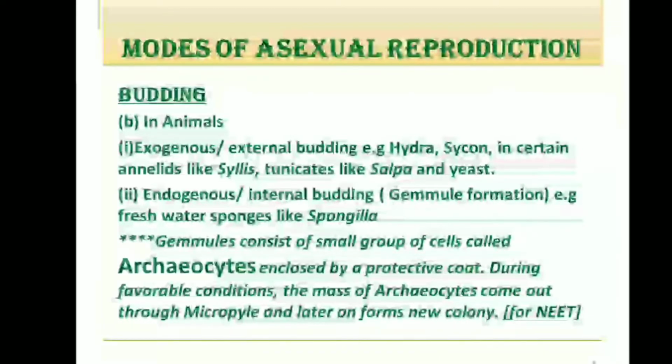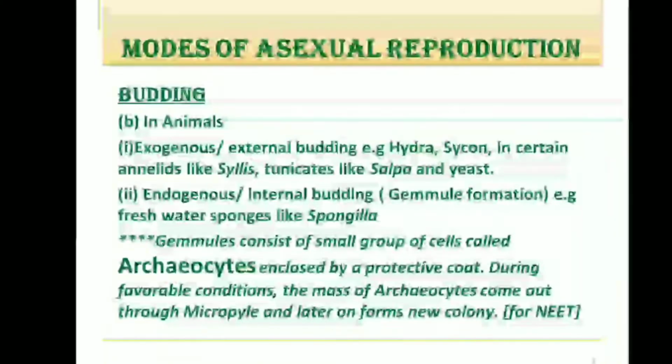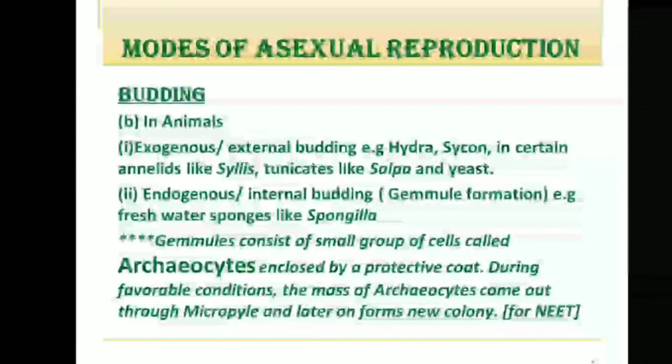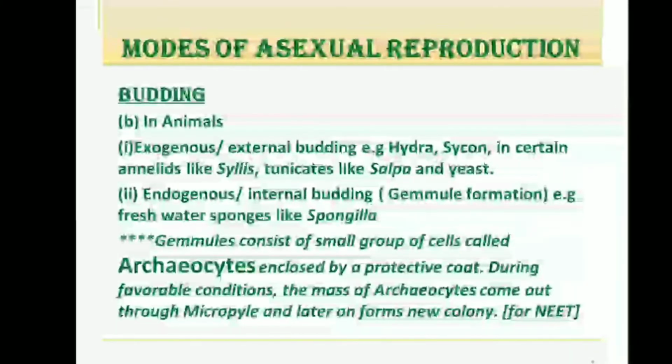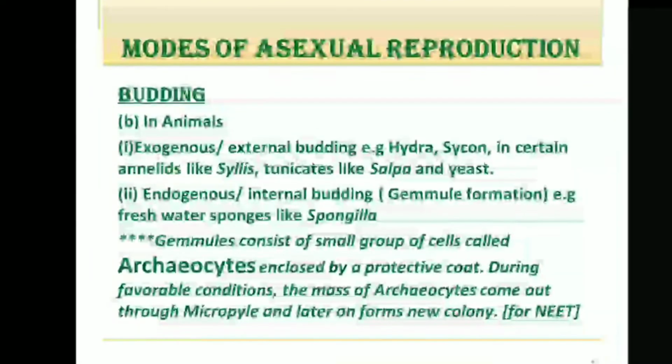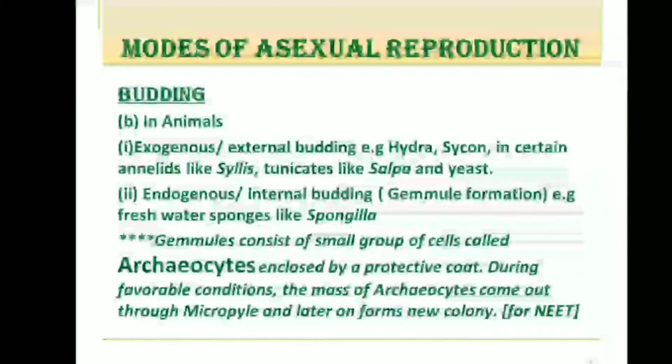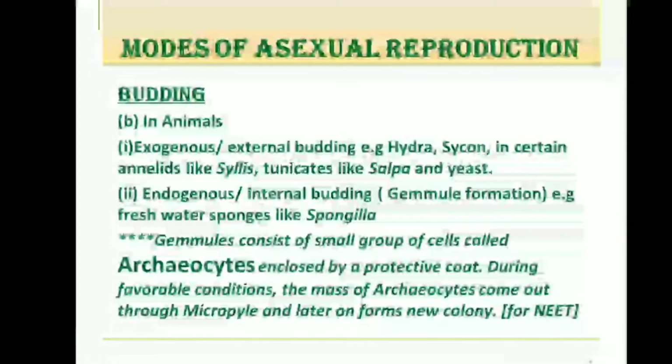One is exogenous or external budding, and as the name suggests, here the bud grows externally on the surface of the body. It is found in Hydra, Sycon, in certain annelids like Syllis, tunicates like Salpa, and yeast. And the second one is endogenous or internal budding, which is also known as gemmule formation. Here also, as the name suggests, buds are formed within the parent's body. That is why it's called internal. It is found in freshwater sponges like Spongilla.